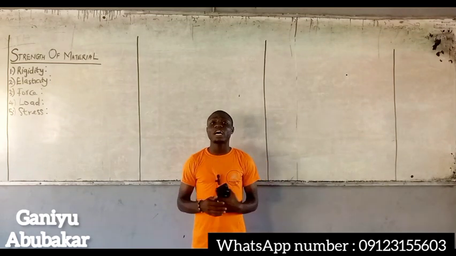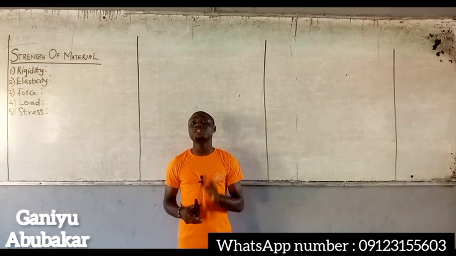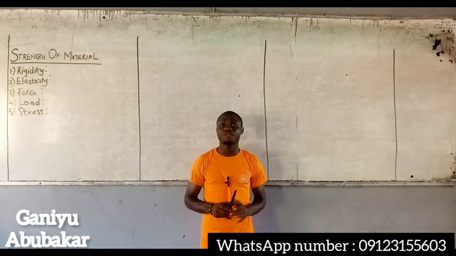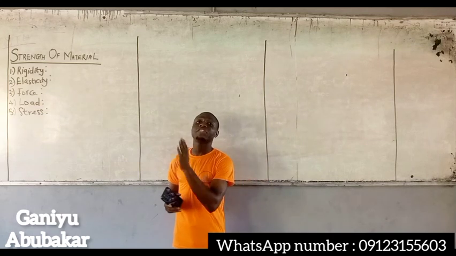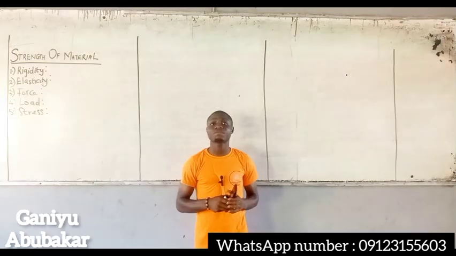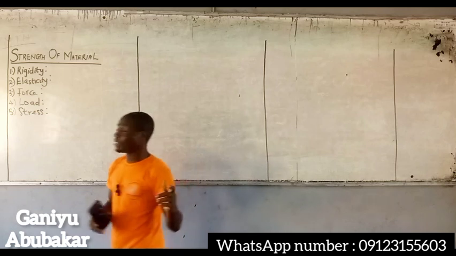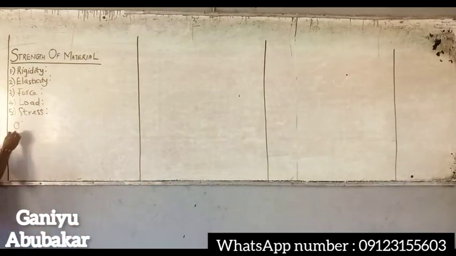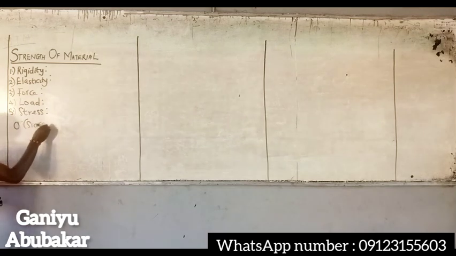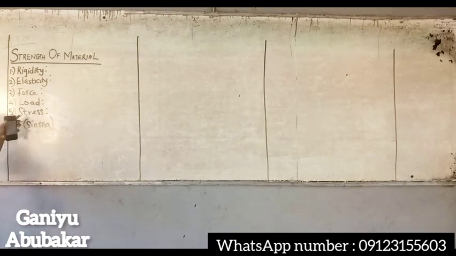Stress can be defined as a force acting per unit area of deformation. Stress is represented by a Greek symbol called sigma, right? Sigma.